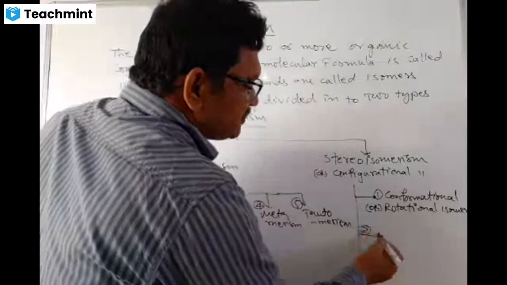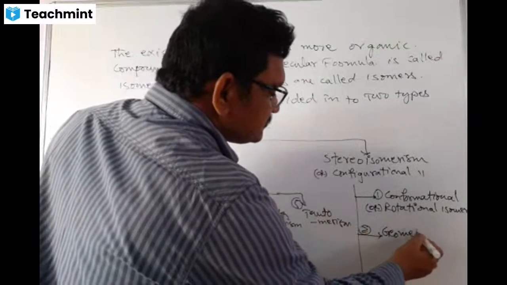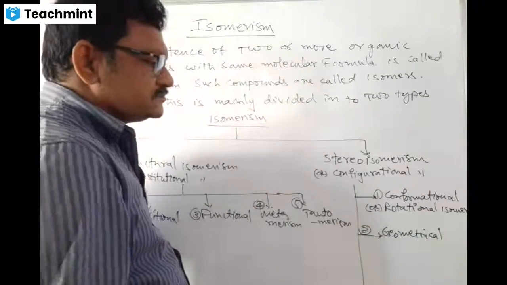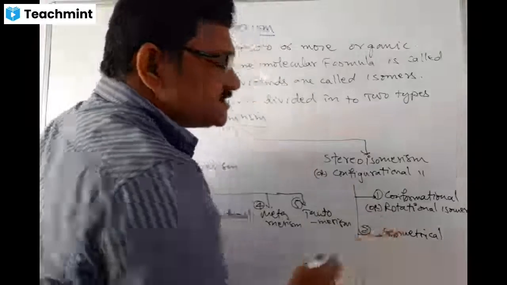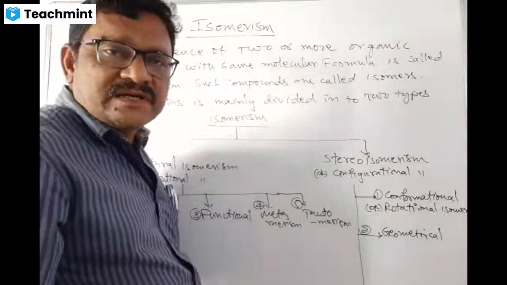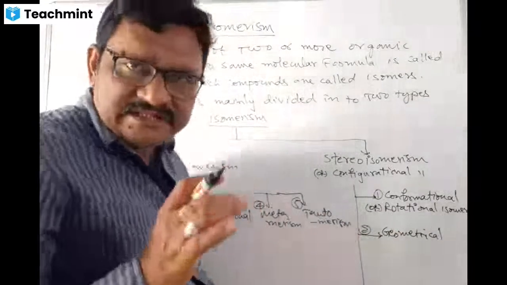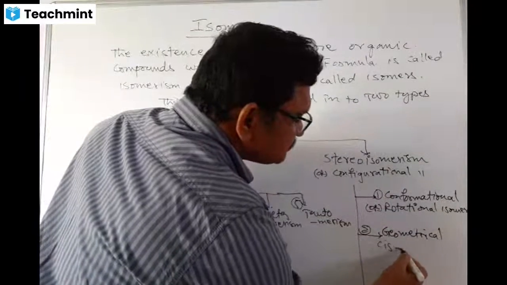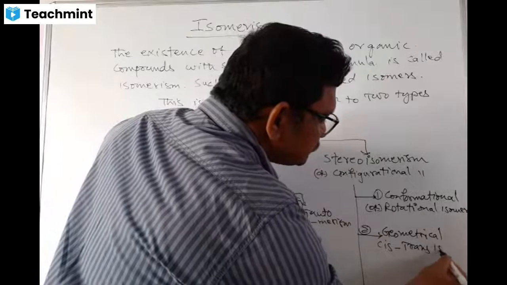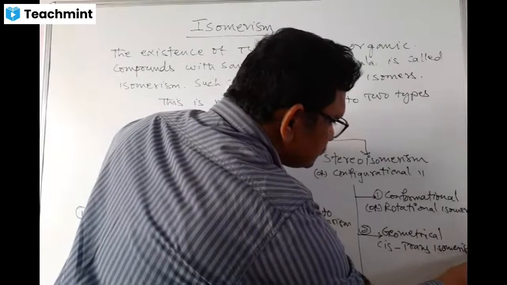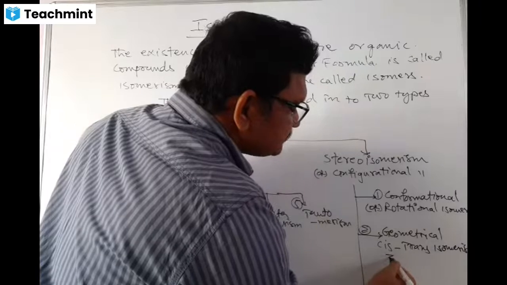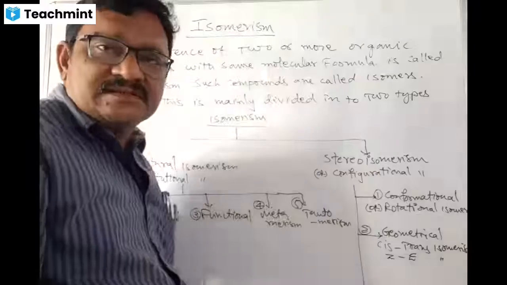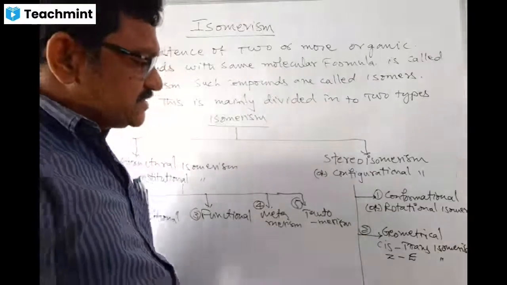Then the second one is geometrical isomerism. This is restricted isomerism, also called cis-trans isomerism, and also called JDE isomerism. The recent concept is called JDE isomerism.